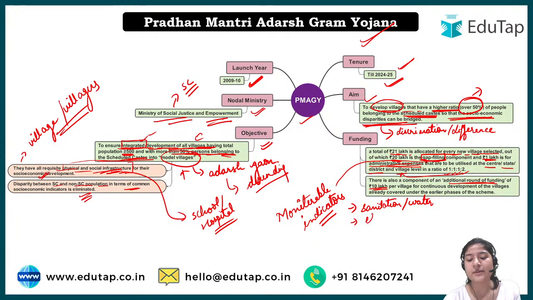Then for example, electricity, right? We have health and nutrition. Are the people in the village healthy or not? Whether the requirement of health and nutrition is being fulfilled or not would come under this. So there are at least 50 such indicators. These are some basics that I have told here.